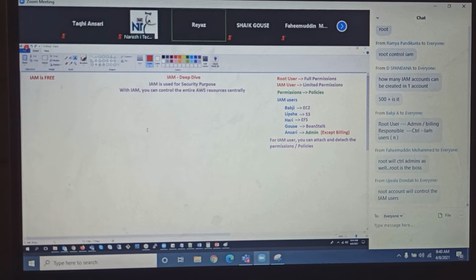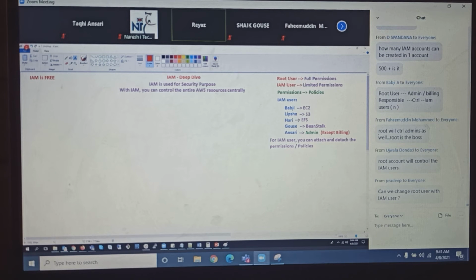Every service has a limit, which we call a soft limit. Let's say how many IAM users can I create? Let's say 500 plus you can create, right? But that is only a soft limit. Anytime you can ask AWS support to change it based on your business needs. There will be soft limits all the time. Can we change the root user with an IAM user? How? I just told you, the root user is the boss.